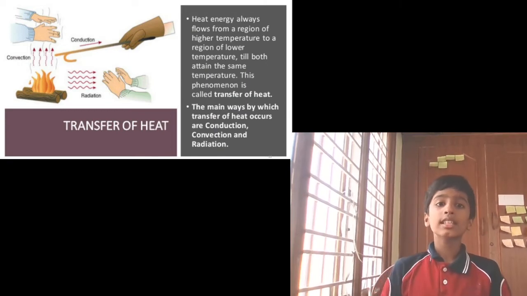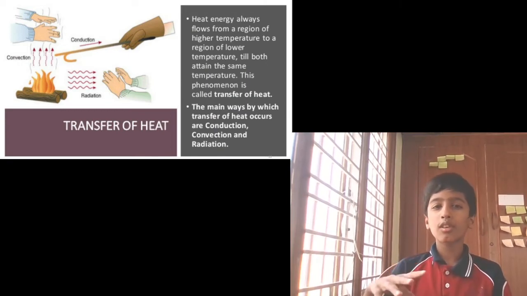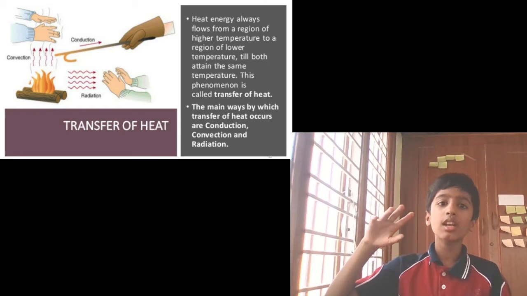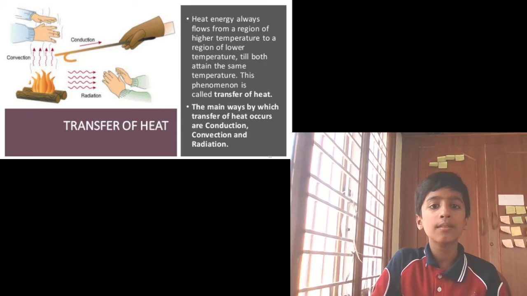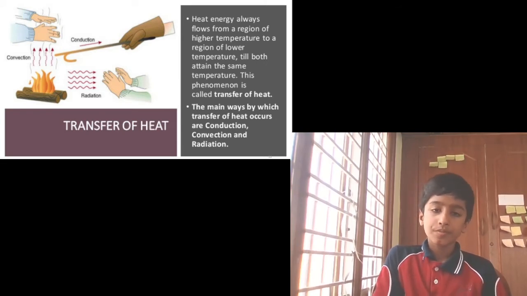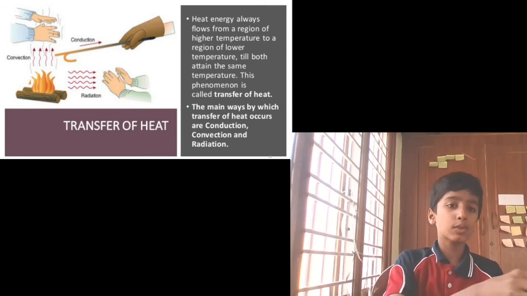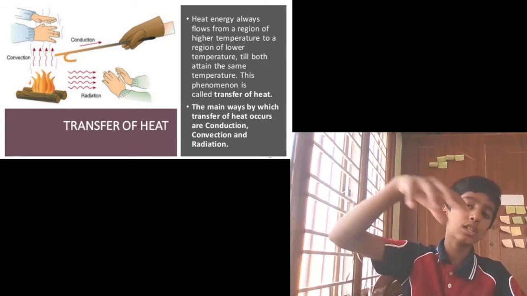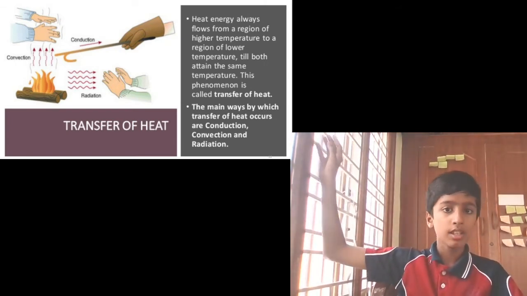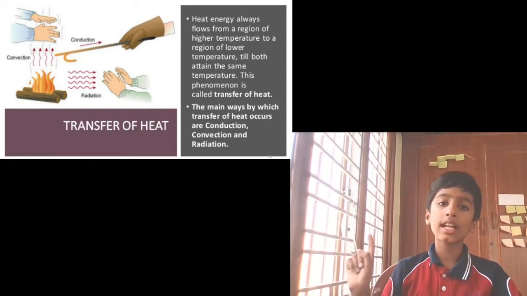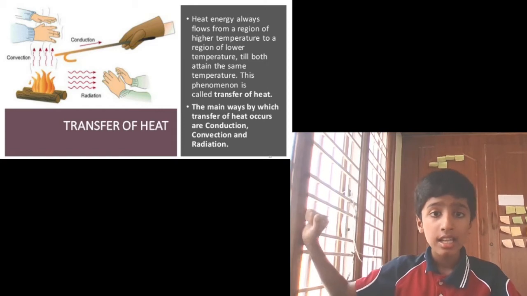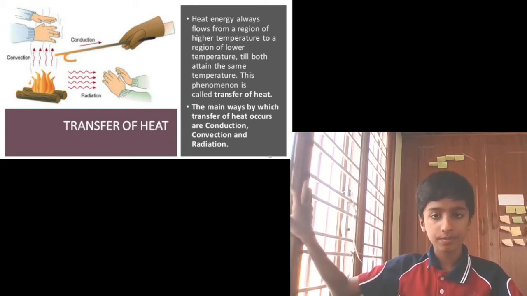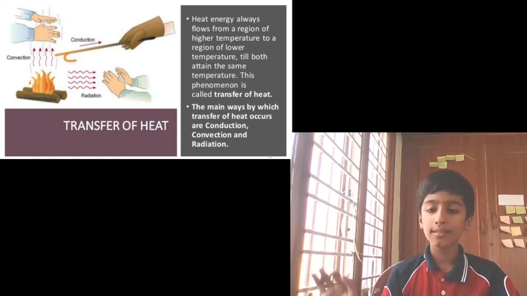Heat energy always flows from the region of higher temperature to the region of lower temperature till both attain the same temperature. This phenomenon is called the transfer of heat. So the heat travels from the higher temperature to the lower temperature. The main ways by which transfer of heat occurs are conduction, convection, and radiation. Are you guys understanding?